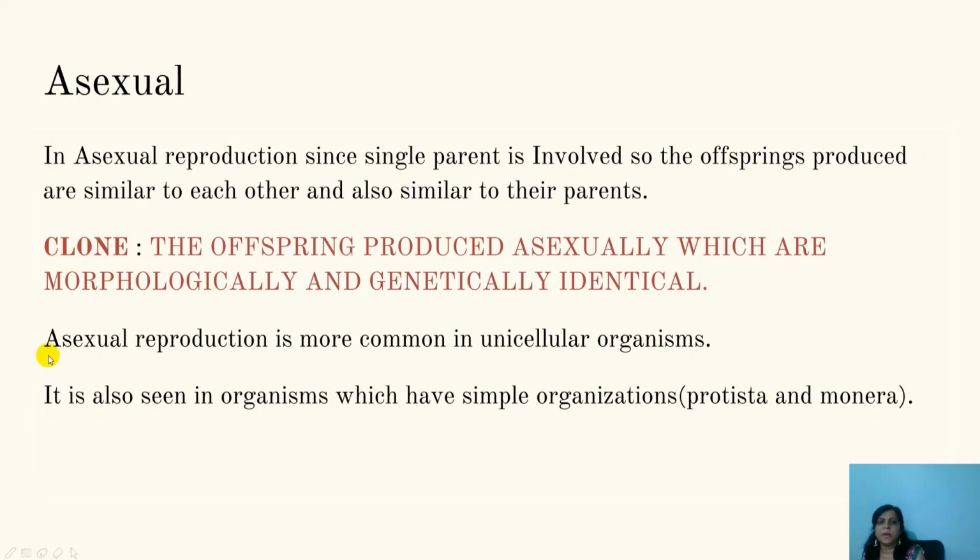Now, one more point to be noted: asexual reproduction is more common in unicellular organisms. The organisms made up of a single cell are called unicellular organisms, and asexual reproduction is more common in them. It is also seen, a very important thing to notice, that organisms which have simple organizations, that is Protista and Monera, will show asexual reproduction.